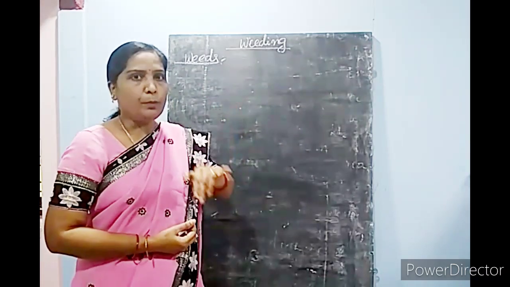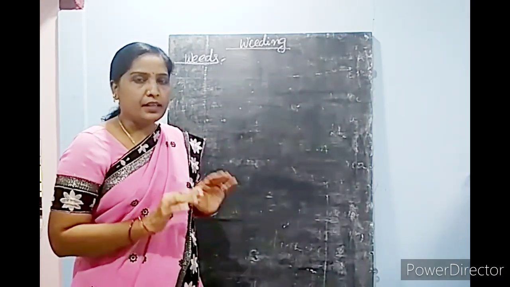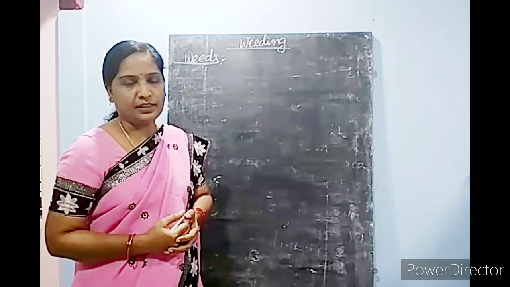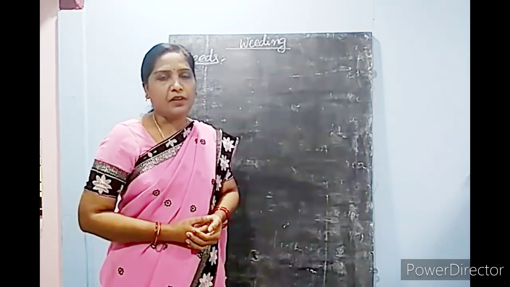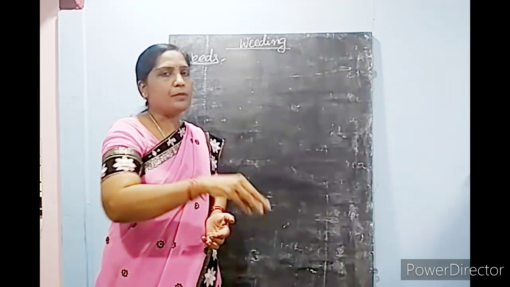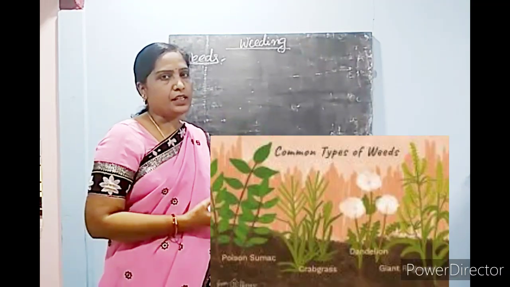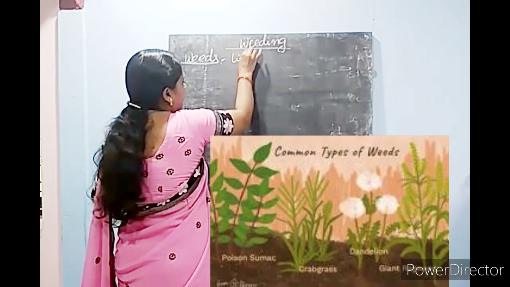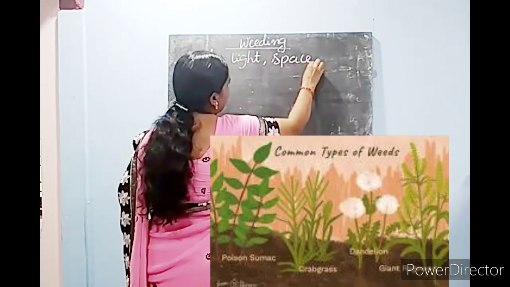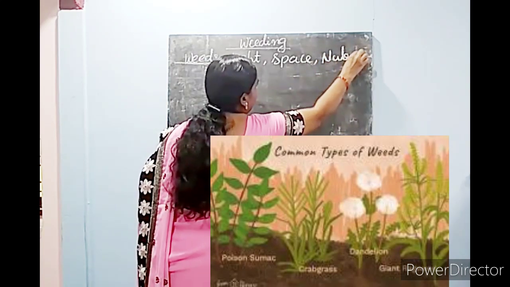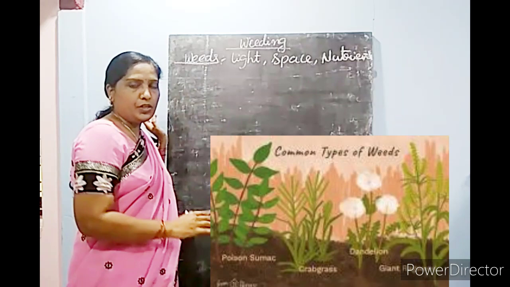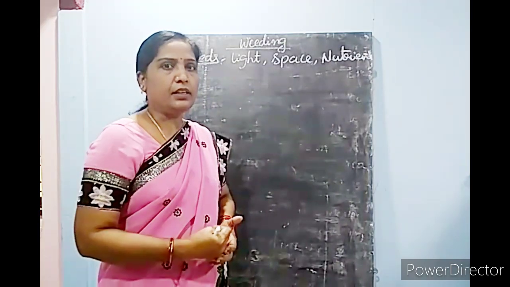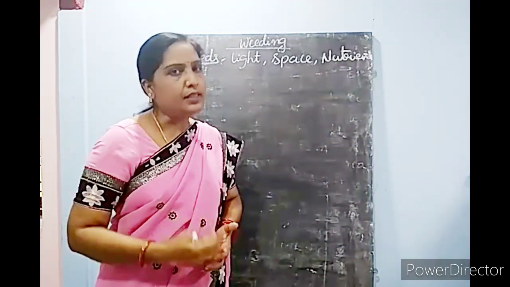These weeds will compete with crop plants and stop their growth, so that the yield becomes less. So they are creating problems for the farmers. Whatever nutrients farmers are supplying, these weeds start taking. They compete for sunlight, space and nutrients. Finally they stop the growth of the main crop and the yielding capacity of the crop gets reduced.